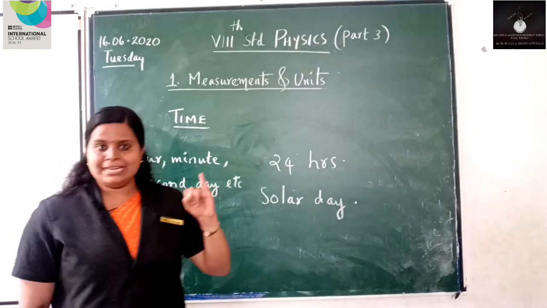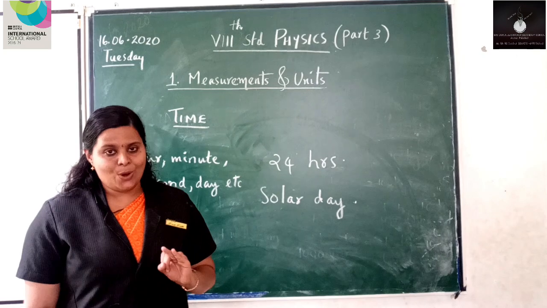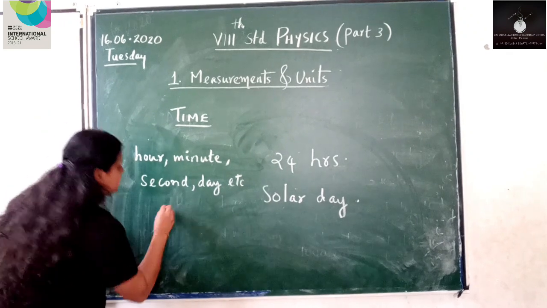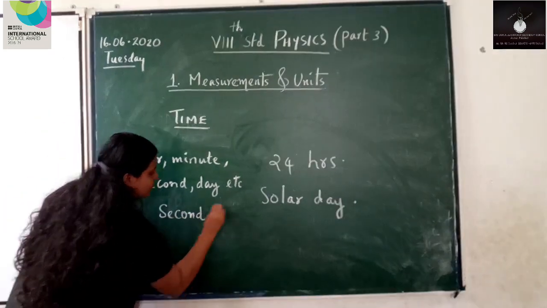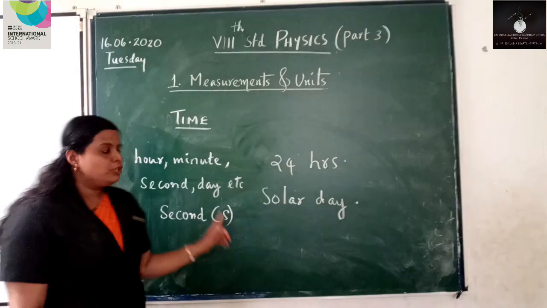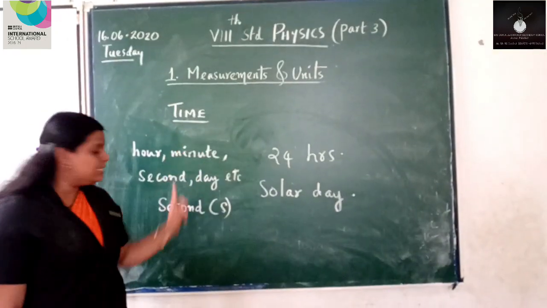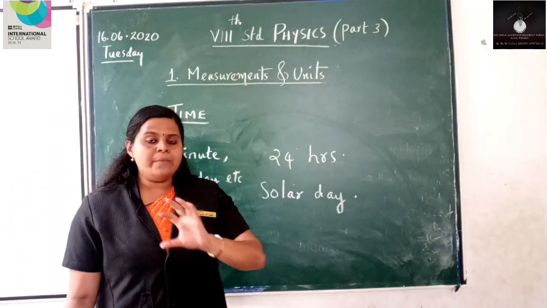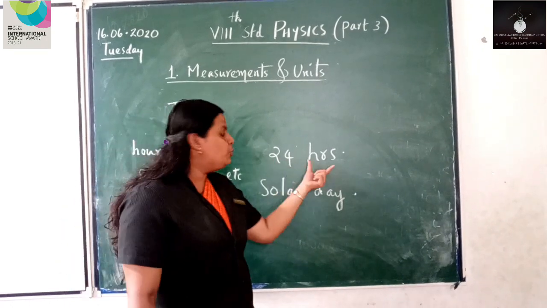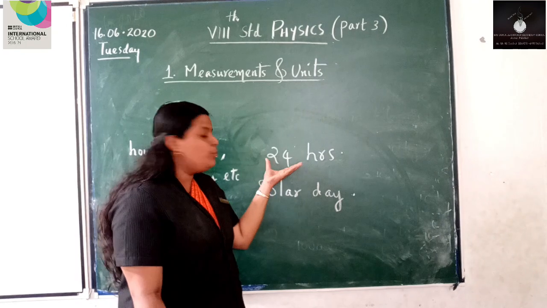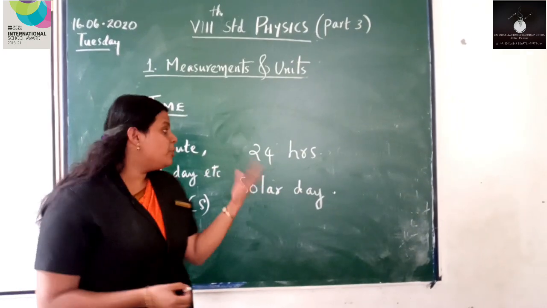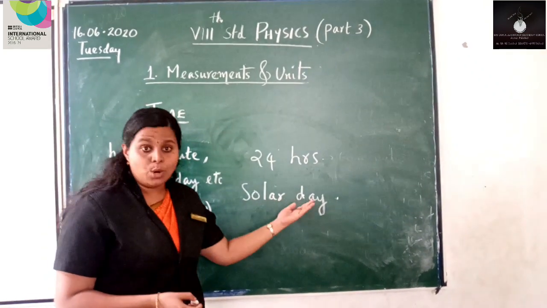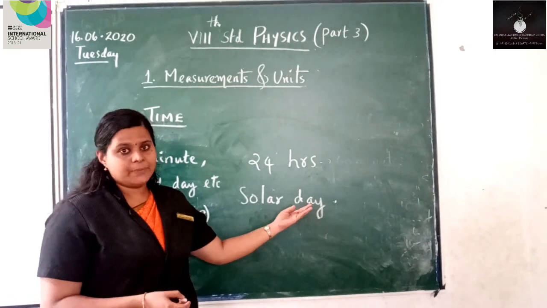Okay, so what about the basic unit of time? In the case of length, it is meter. In the case of mass, it is kilogram. And in the case of time, the basic unit of time is second. Second is represented by, or its symbol is S. Now let me ask you one thing. A day means, of course you know that a day means 24 hours. So the duration of a day is 24 hours. Or what about the duration of a solar day? That is also 24 hours.